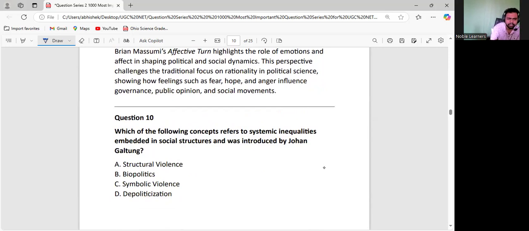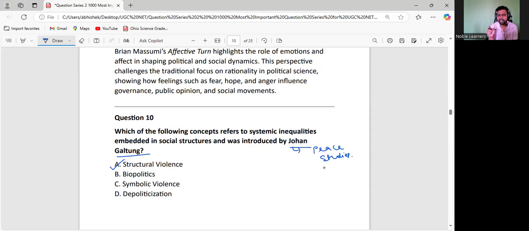Okay, there is Johann Galtung. He is a very important thinker. He is called the father of peace studies because he was the first one who talked about peace theory. And he also talked about structural violence. Structural violence, as I told you in the beginning also, is not just direct violence. It is indirect violence, which exploits the people, harasses the people, torturing them mentally and physically too.